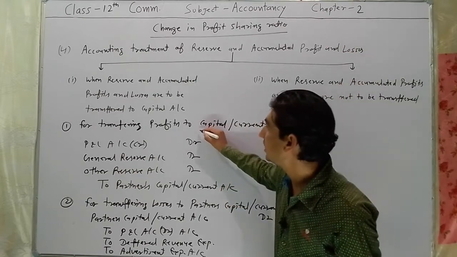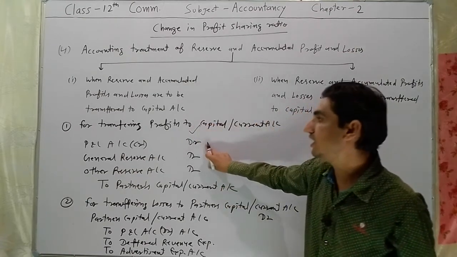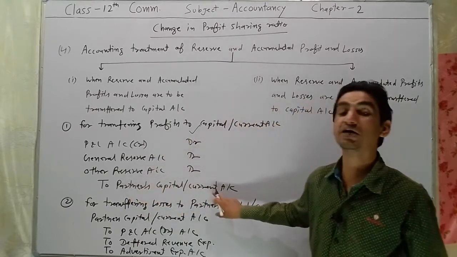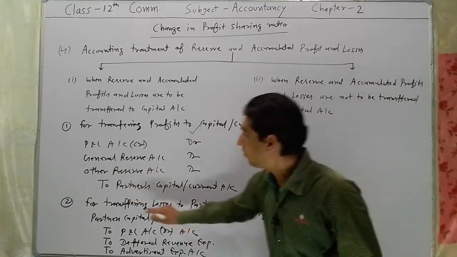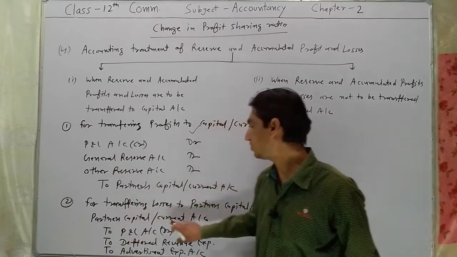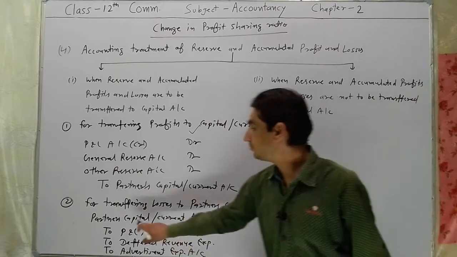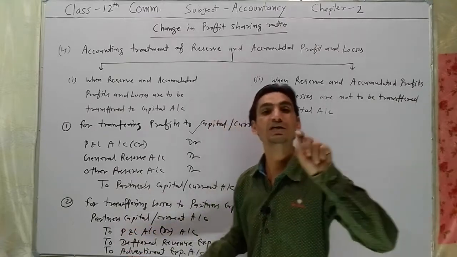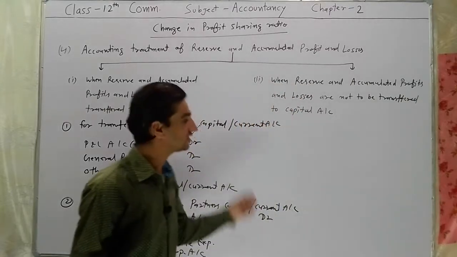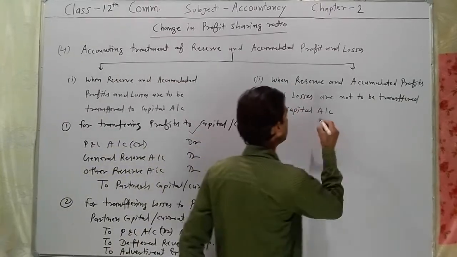For closing or transferring profits account, the entry will be: all profit accounts will be debited and partners' capital account and current account will be credited. For transferring all losses account, partners' capital account or current account will be debited and all losses account will be credited. I hope you understood. Let's discuss with an example to understand as well. Listen.